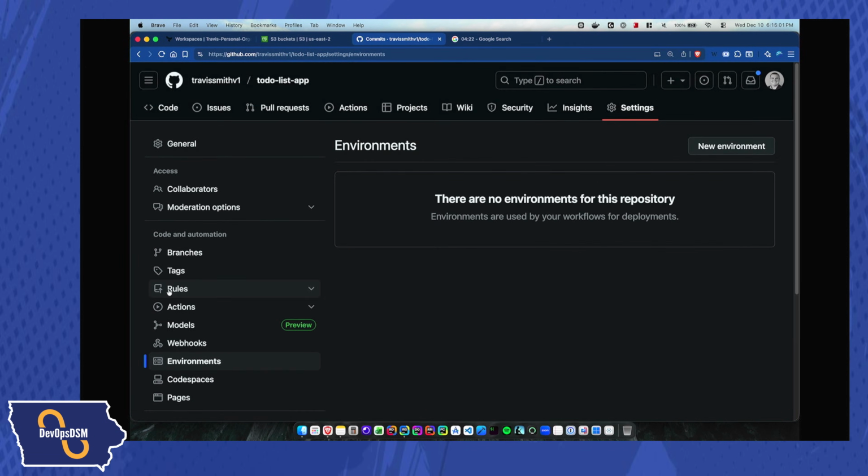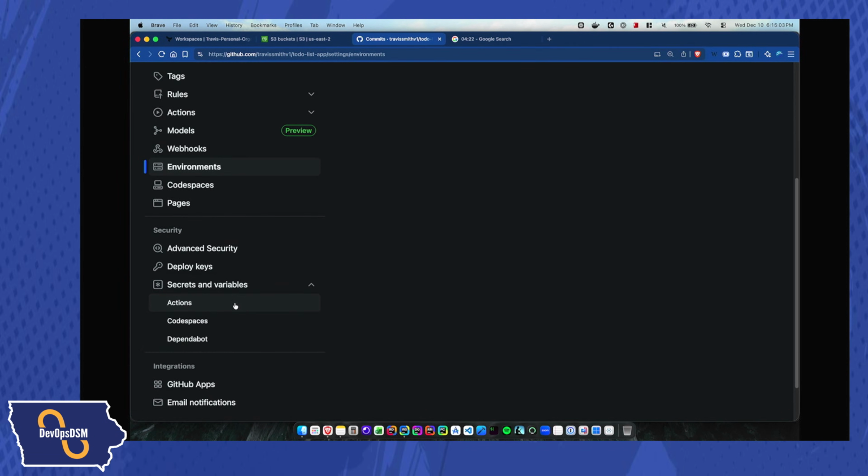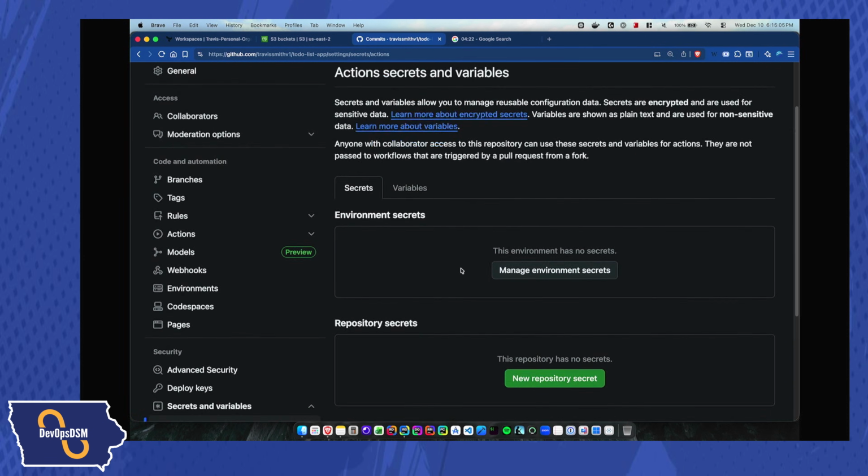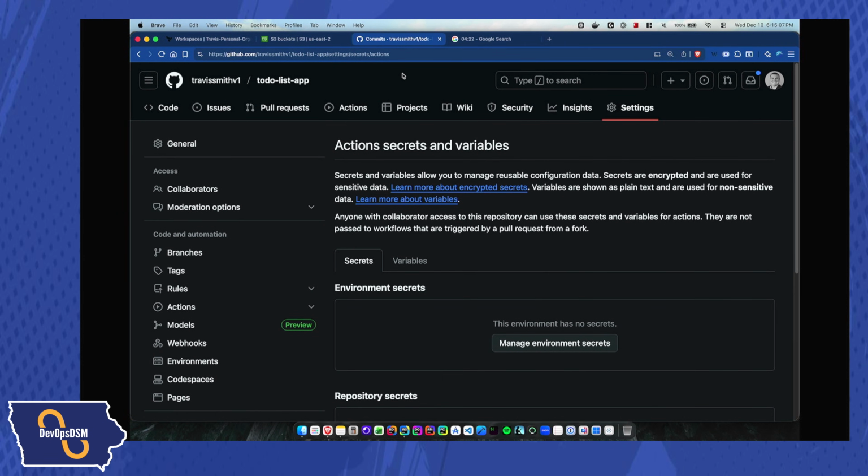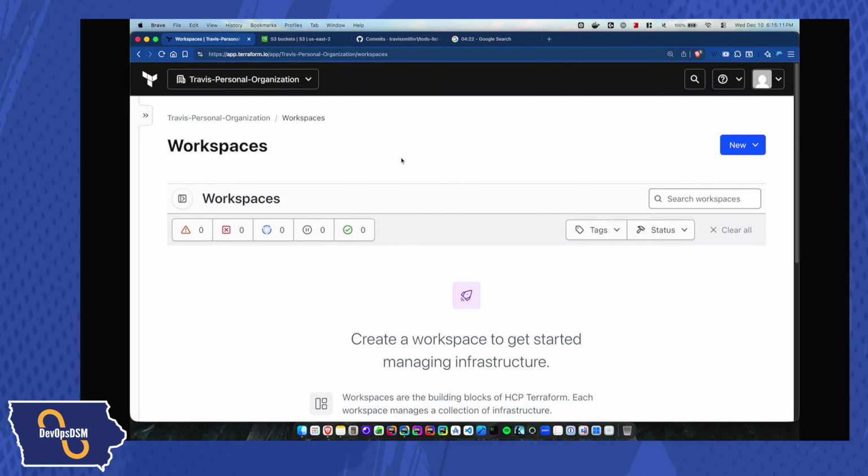As well, if I go to settings and look at my environments, I also have no environments here. And I have no other secrets or repository secrets set up for this. So I just want to let you know that that's the current state of things that I'm working with. We're going to come back to all of this after we let Claude Code do its thing.